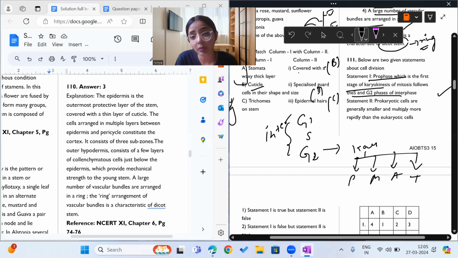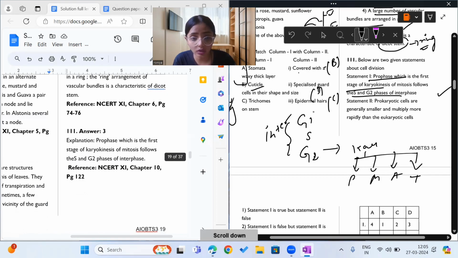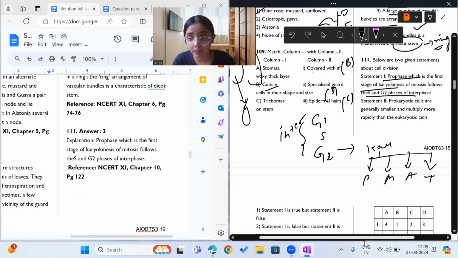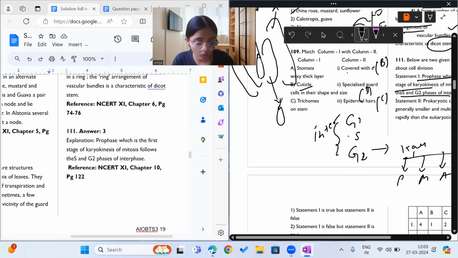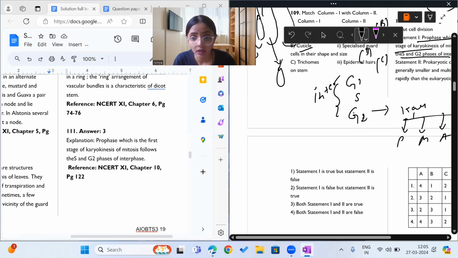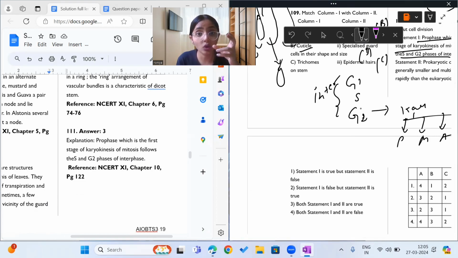Statement 2 says prokaryotic cells are generally smaller and multiply more rapidly than eukaryotic cells. Yes, this statement is also correct. Prokaryotic cells are generally smaller. But do they multiply more rapidly than eukaryotic cells? Yes, because they are small and do not have a nuclear membrane, so the nucleus lies freely in the cytoplasm and it is easy for them to multiply.